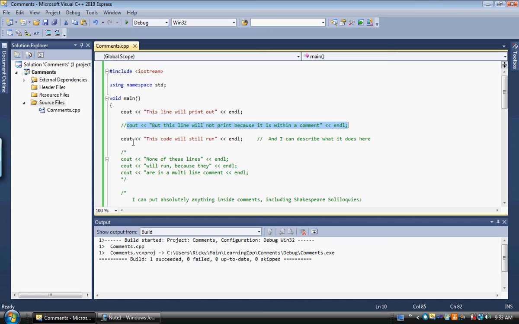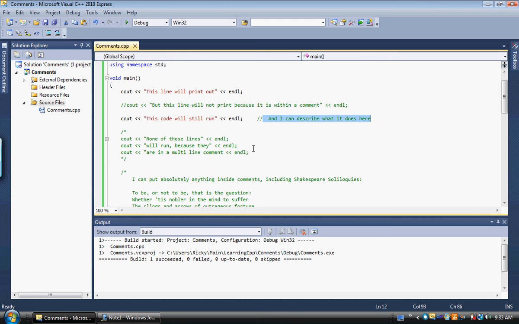So the next line, you can see this code will still run because it's not within a comment, but then after the line, I put a // and then you can see, boom, everything after this // is ignored. Okay. You can see a multi-line comment here.